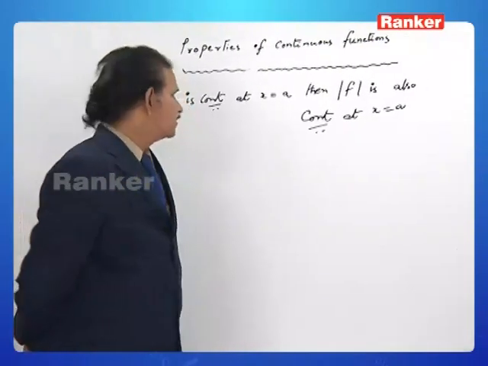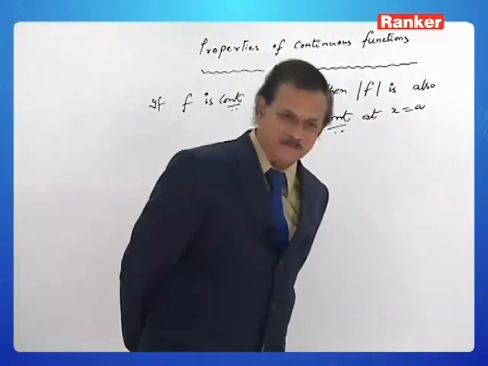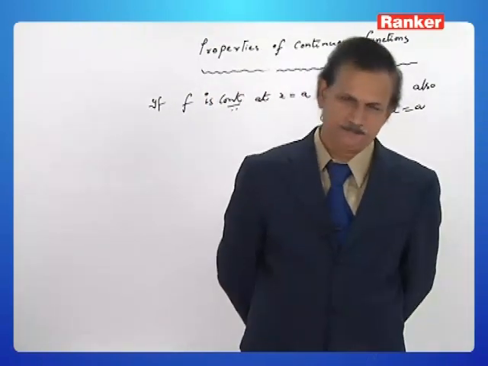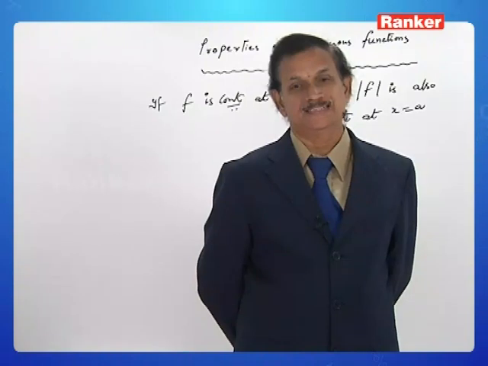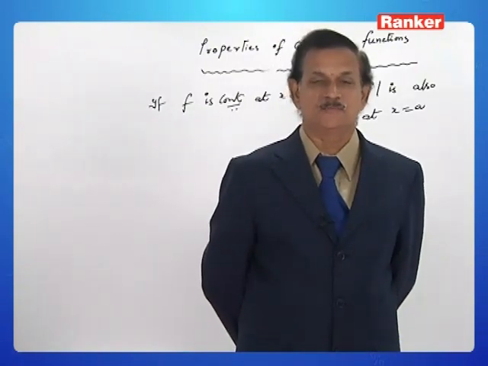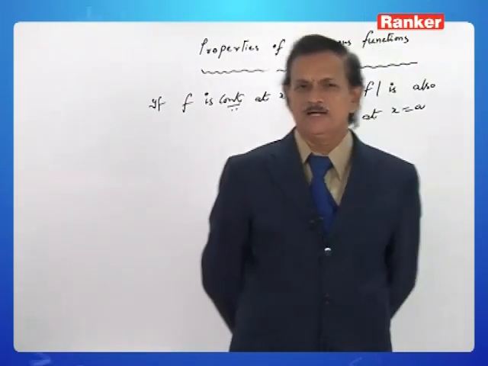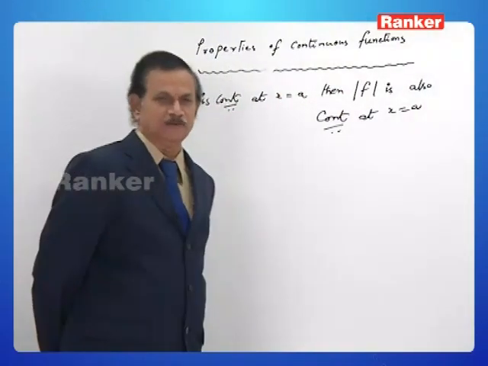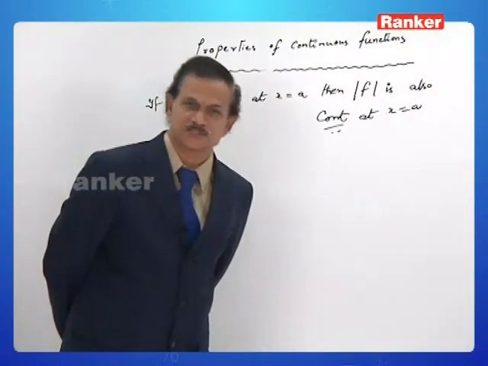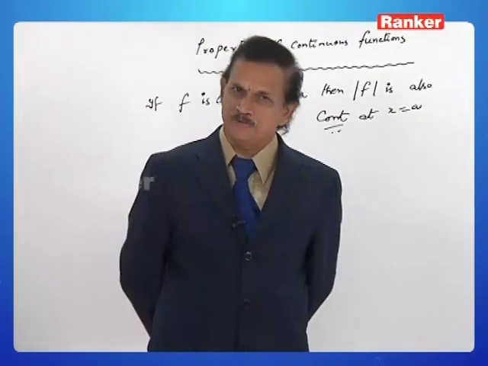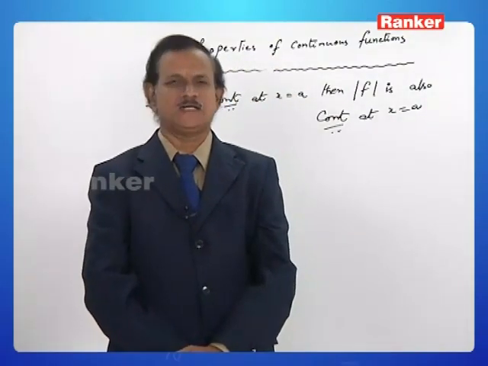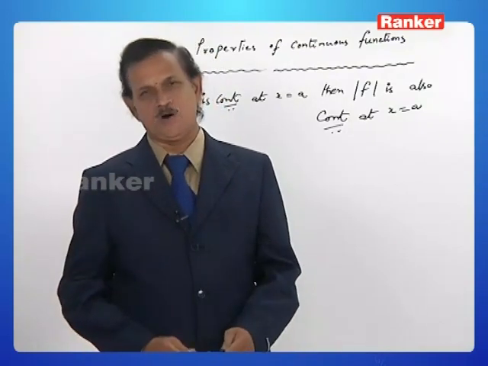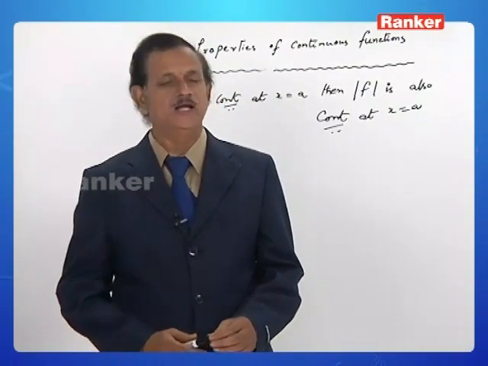If f is continuous at x equal to a, then mod f is also continuous at x equal to a. Mod x is also continuous at x equal to a. Yes, it is also a beautiful result. We know that f of x equal to sin x is continuous everywhere, which implies mod sin x is also continuous everywhere. Like that, we shall be making use of mod x being continuous everywhere.